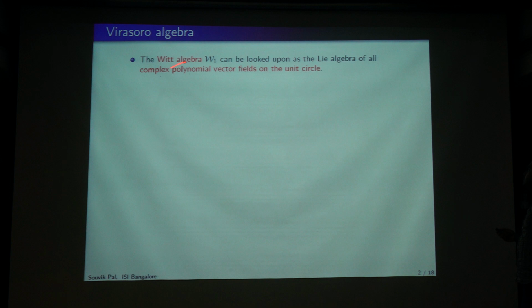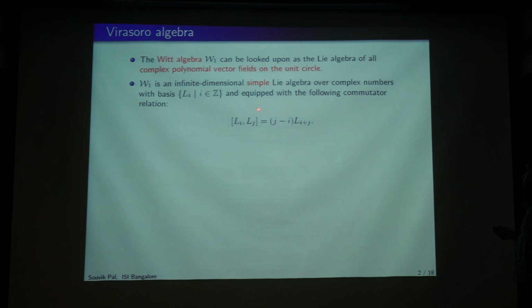There is this Witt algebra, which can be geometrically realized as a Lie algebra of all complex polynomial vector fields on the unit circle. But it also has a very simple algebraic description: it's an infinite dimensional simple Lie algebra which is Z graded, and this is the Lie algebra structure. So very simple minded way.